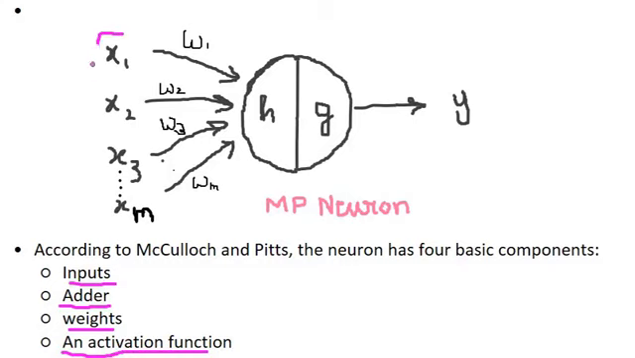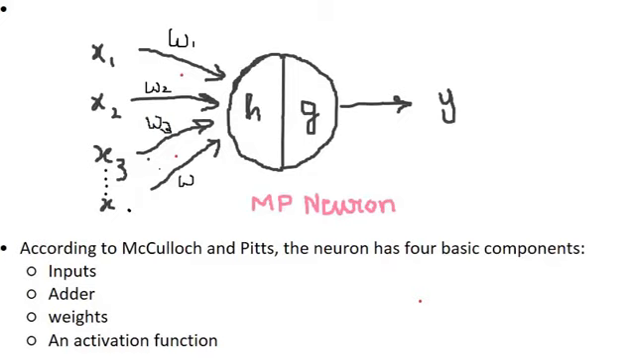These are the inputs x1, x2, x3 up to xm. So there are m inputs here and corresponding to each input is a weight, w1, w2 and so on up to wm. The adder takes in the inputs and weights. It multiplies the input with the corresponding weight and then adds up all such products and passes that value to the activation function. This activation function decides the output.